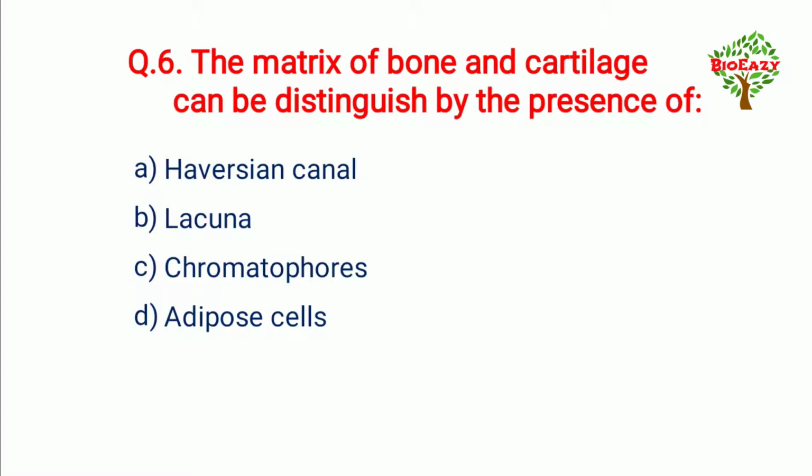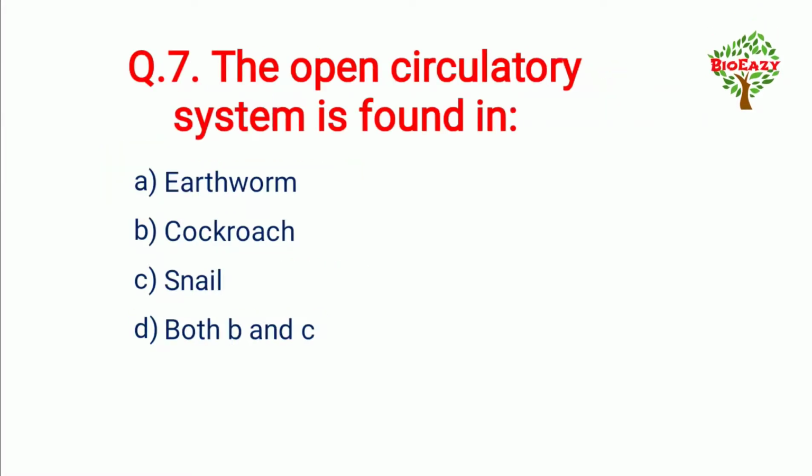Next question number 6 is, the matrix of bone and cartilage can be distinguished by the presence of, and the answer is Haversian canal. Next question number 7 is, the open circulatory system is found in, and the answer is D, both cockroach and snail.